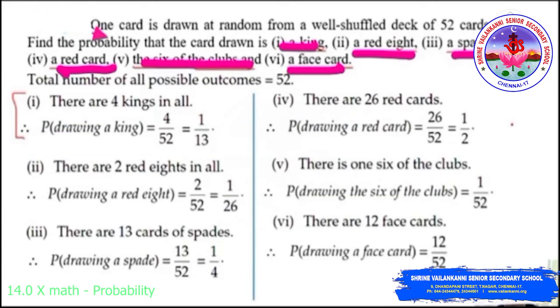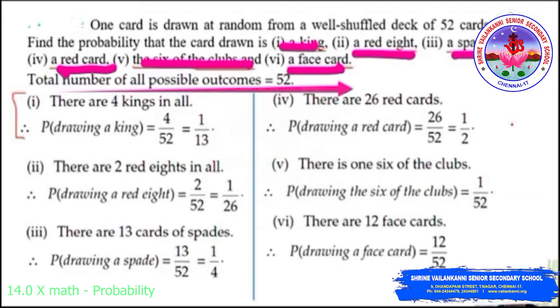Third problem: one card is drawn at random from a well shuffled deck of 52 cards. Find the probability that the card will be a king, an 8 and a red card, a spade, a 6 of clubs, and a face card. Coming to the solution, the total number of all possible outcomes will be 52 cards.